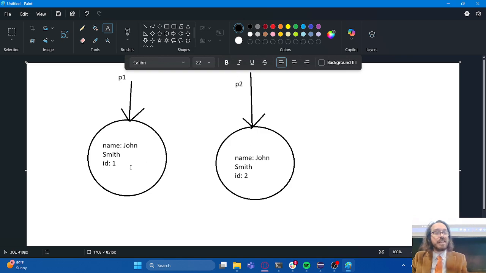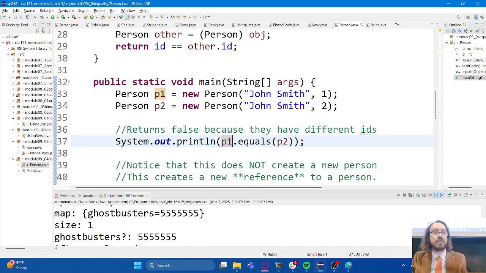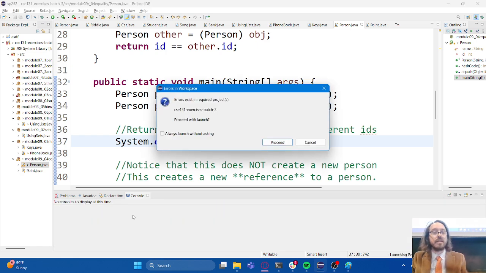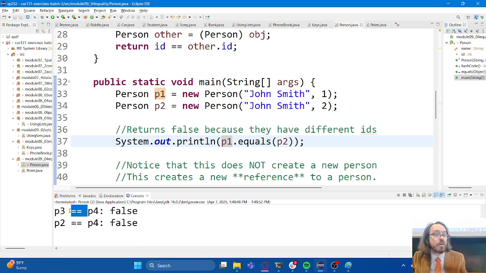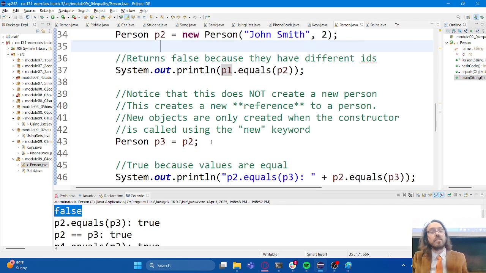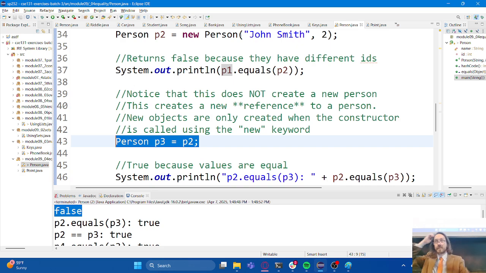The name for P2, but the ID doesn't. And because these two instance variables do not match, dot equals is going to be false. In fact, if you run this code, we'll see that this first equality statement is going to come back false. They are not equivalent. But let's talk about this line of code right here.